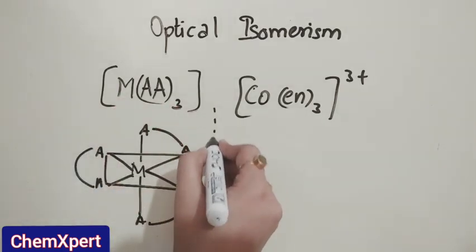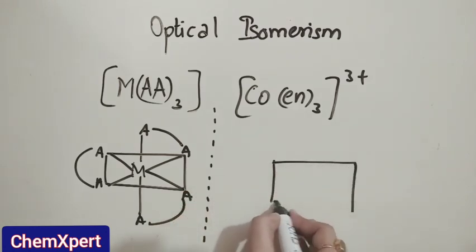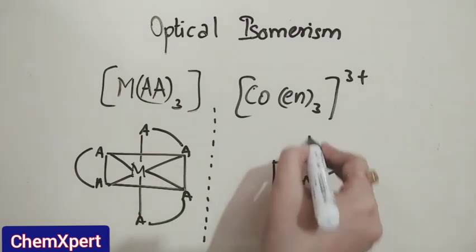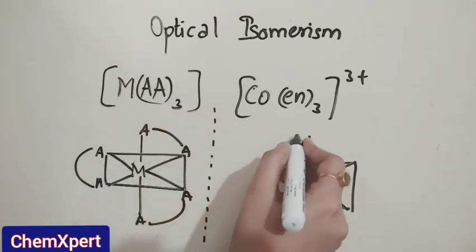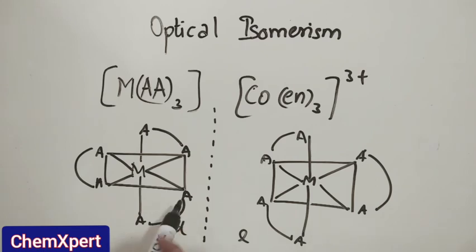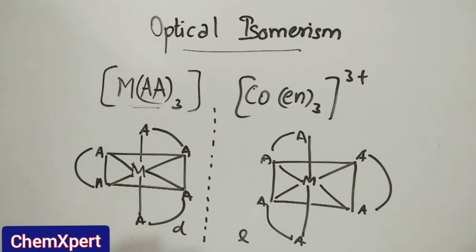So how? Because its mirror images should be non-superimposable, then that substance is said to be optically active. For example, M. Now what will be its mirror image? Just the reflection of it, like this and this part. So one will be the D form, dextrorotatory, and the other one will be the levorotatory, the L form. Now these images are non-superimposable over each other, hence we can say MAA3 shows optical isomerism.